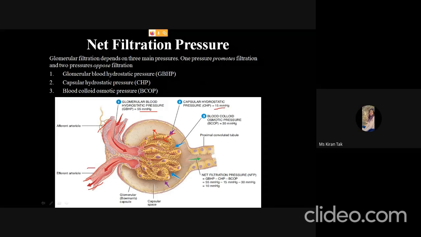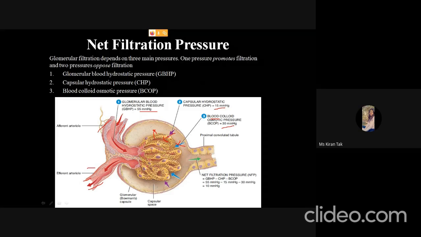The third pressure is the blood colloid osmotic pressure, which is 30 mm of Hg, because of the colloids present in the blood, which include blood cells, platelets, proteins, etc. And here the blood colloids are very few. That's why the filtrate tends to move inside it, and this pressure is 30 mm of Hg.